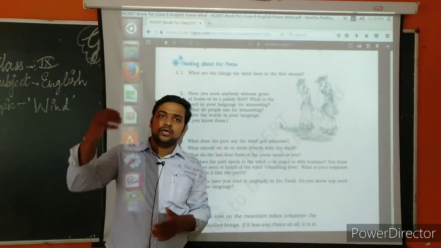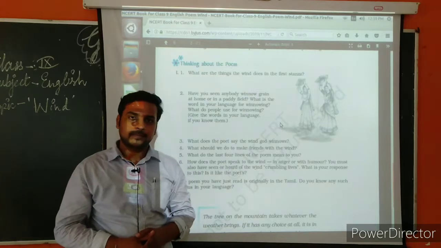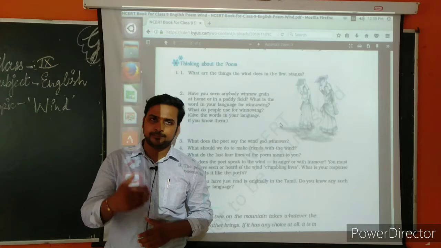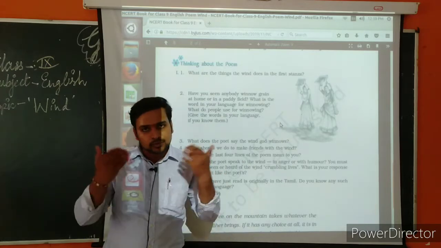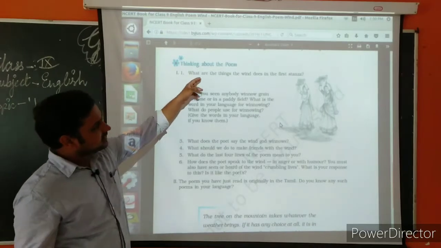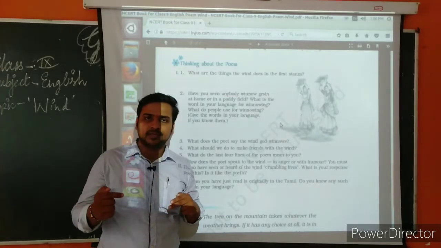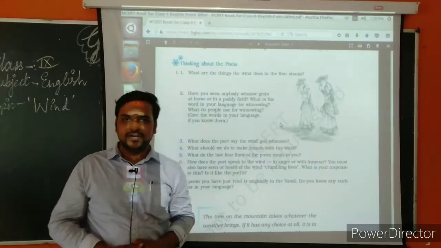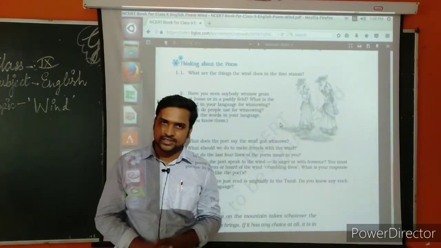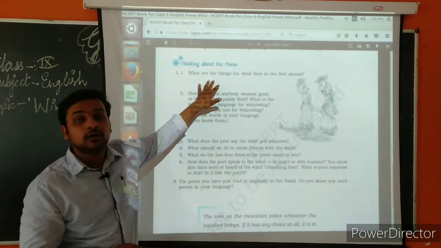If you remember, the poem starts with the line, wind come softly. Because it is not coming softly, it is a request by the poet: O wind, come softly, rather than coming destructively. So what are the things used in the first stanza? The problems regarding wind: it is shaking the windows, the books are falling from the shelf, papers are scattered here and there in the room. So those problems are used in the first stanza.